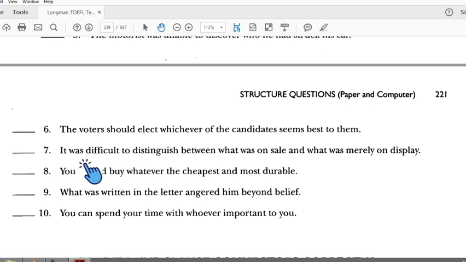Number 7: it was difficult, subject, verb. This one is a connector as a subject, then verb. Subject, verb, it's complete. This means number 7 is correct. Number 8: you, subject, verb, connector, but there is no verb here.